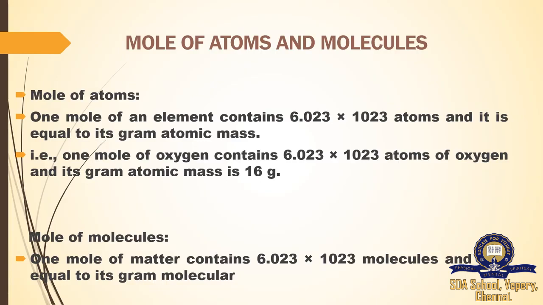Now, we are going to discuss the mole of molecules. 1 mole of a matter contains 6.023 × 10^23 molecules and it is equal to its gram molecular mass. Yes, here also the same thing we are going to calculate as a molecule. In the molecule, it is gram molecular mass. In atom, we have gram atomic mass. Here, gram molecular mass.